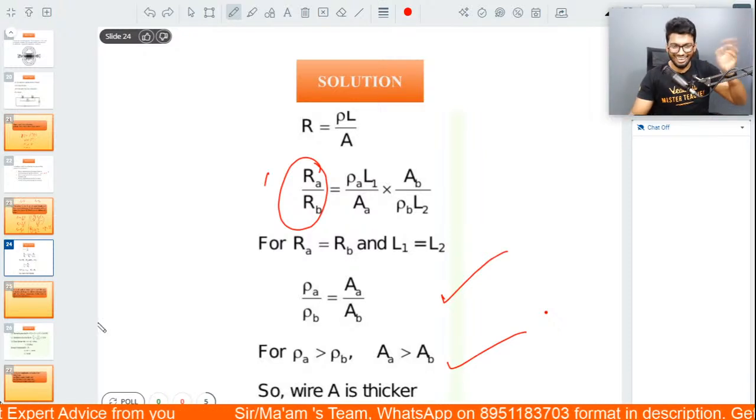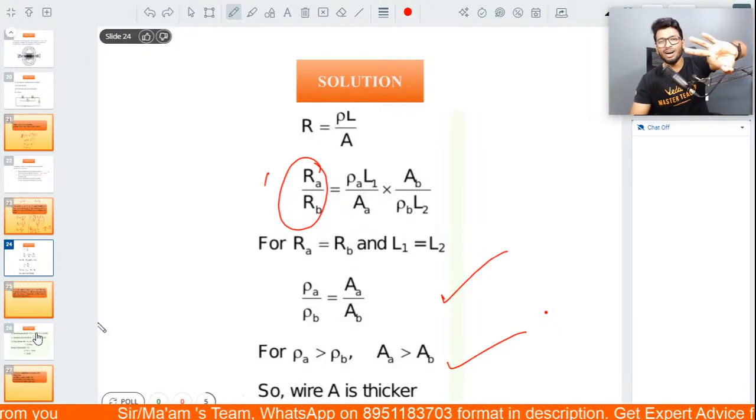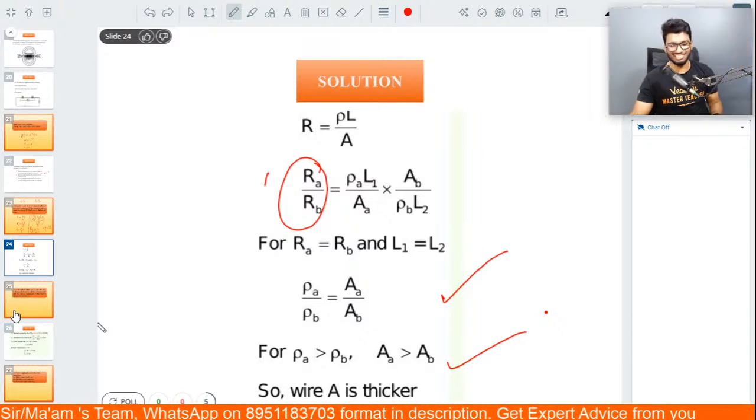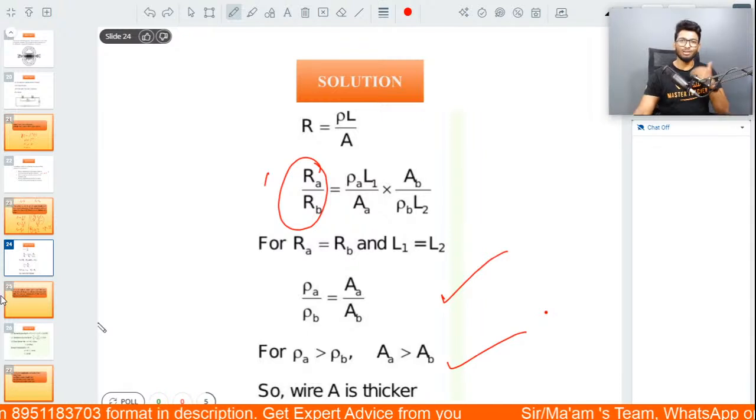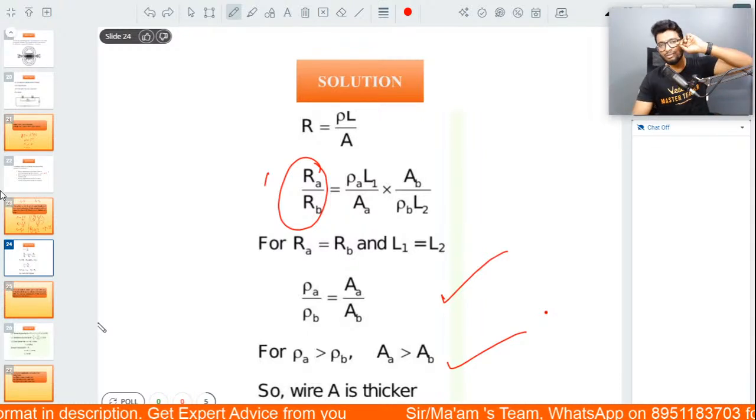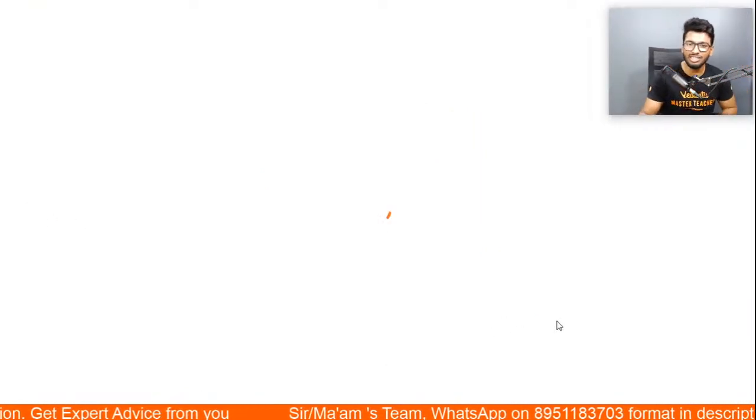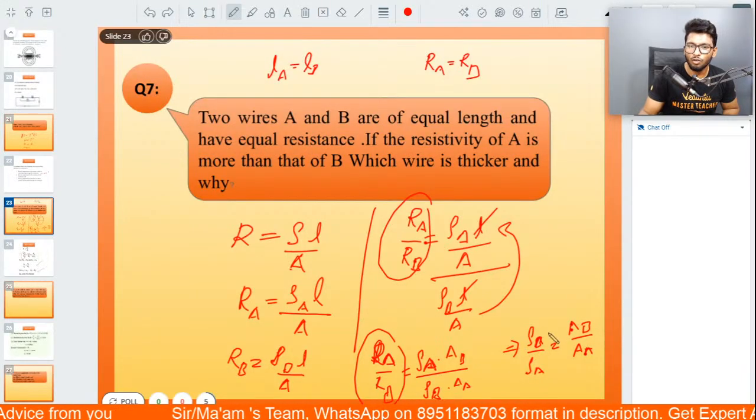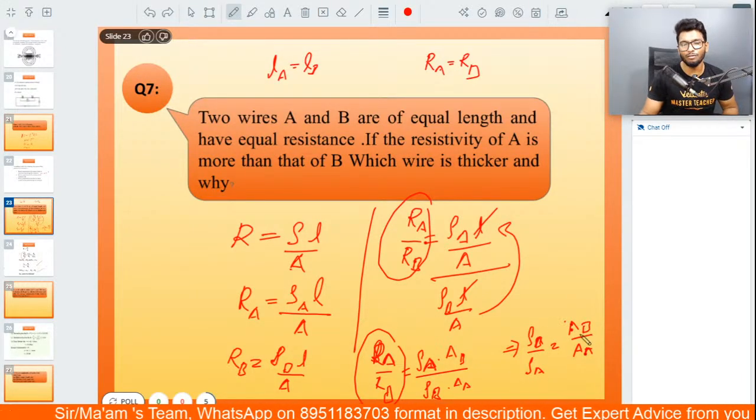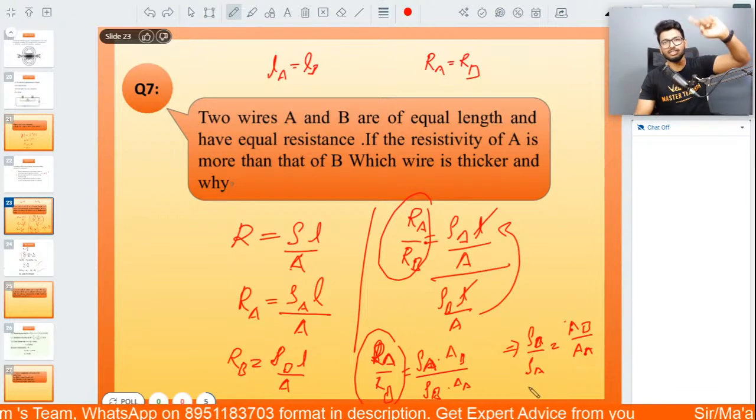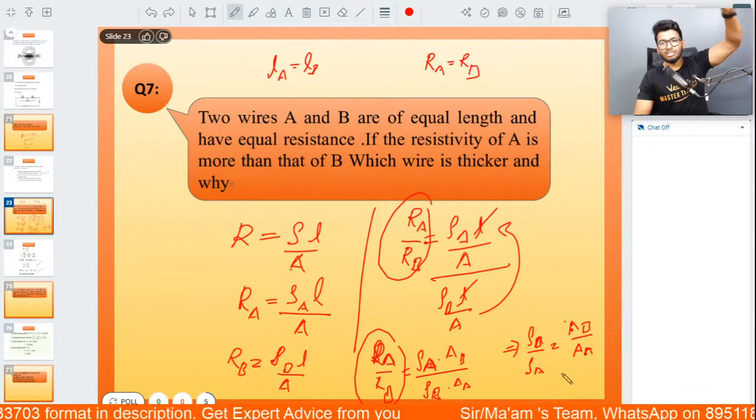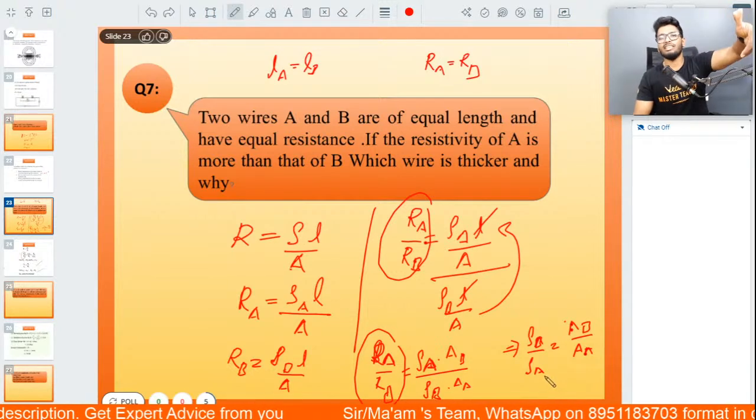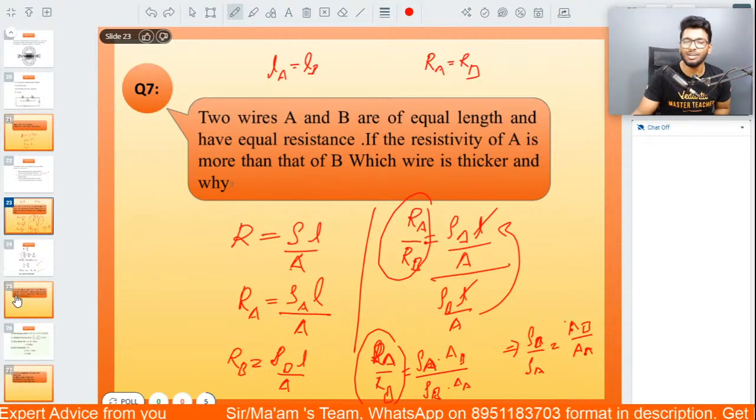You can directly write the answer, but then again, guys, it's a 3-mark question, so you can't directly say that A is thicker. It doesn't make sense. You'd only get 1 mark for that. So the mathematical expression is also important. Please make a note of this one. Here you see, rho B is directly proportional to area of B, and rho A, that is resistivity of A, is directly proportional to area of A, which means that the more the resistivity of A, the more the area has to be in order for you to get equal resistance.